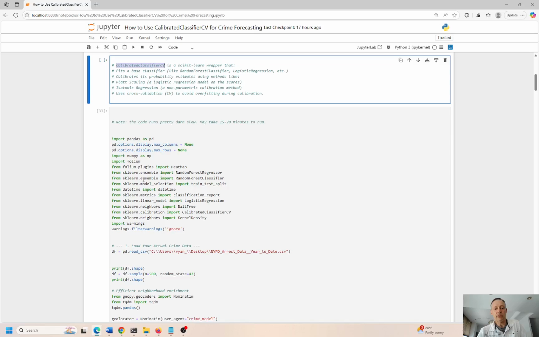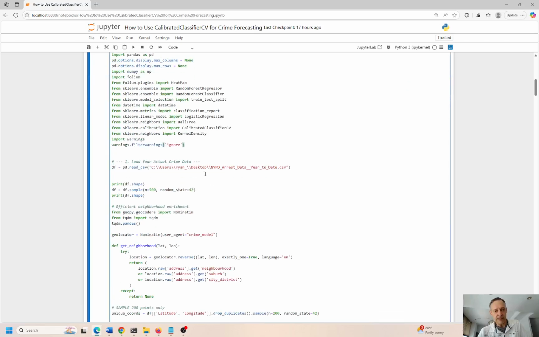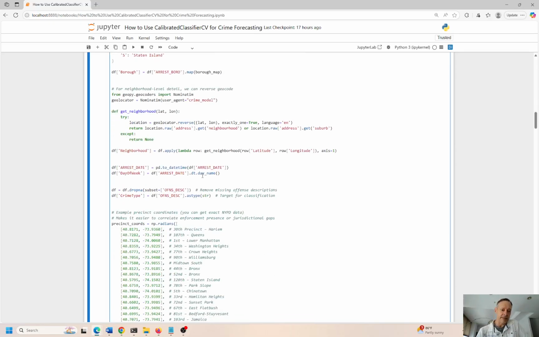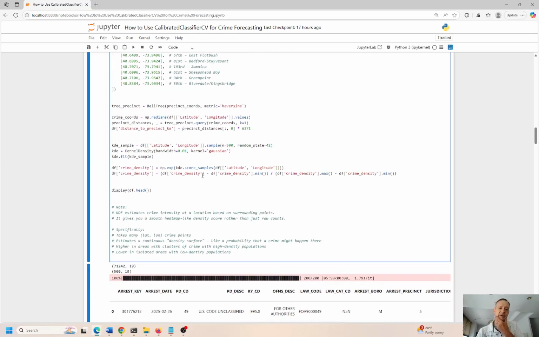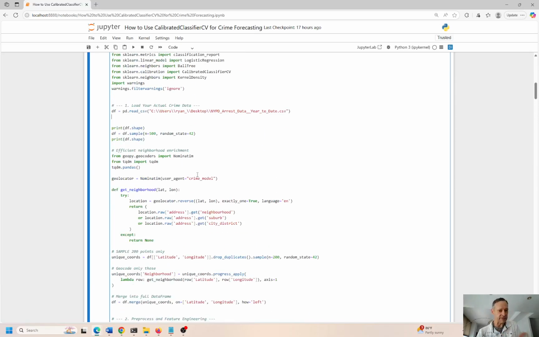So here's the code. I'm going to import a bunch of libraries to help me with the analysis. Now this is all linked together. I had it kind of separate. I'm not going to run this because it takes an extraordinarily long time, probably 25 minutes, and it could have been even longer. I ran a couple of versions of this and it dragged on and on. It did finish, but I'm not going to run it here because it's just going to take too long. But I'll walk you through the code and what it's doing.